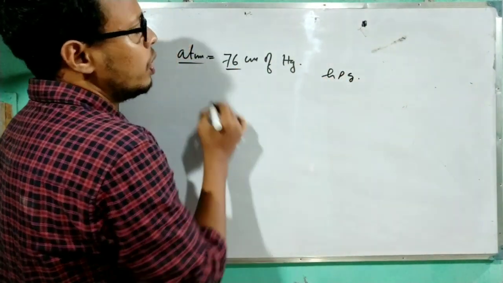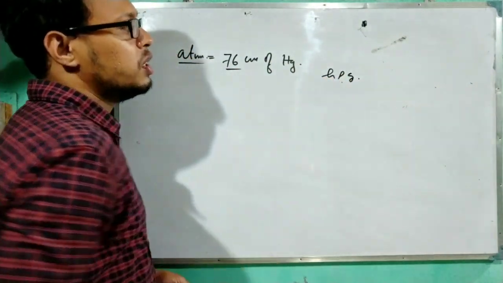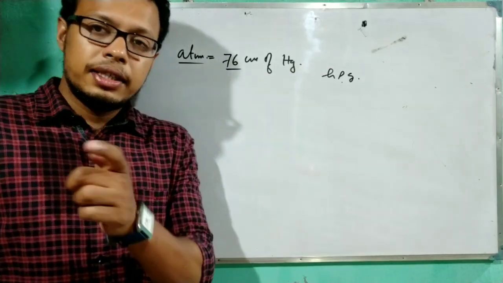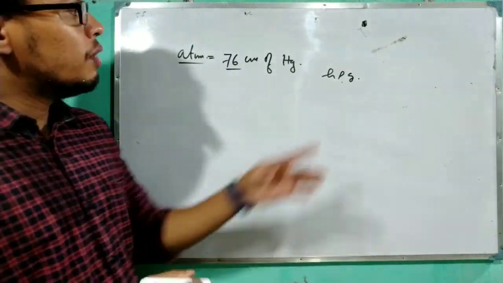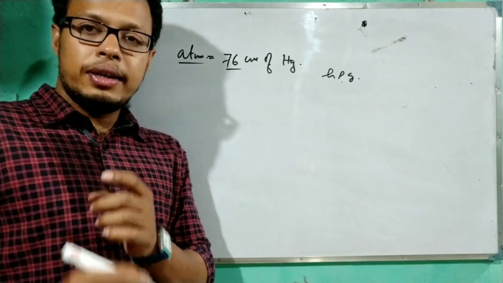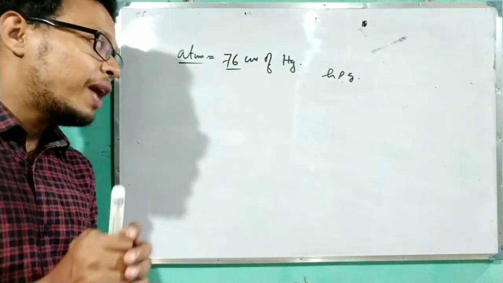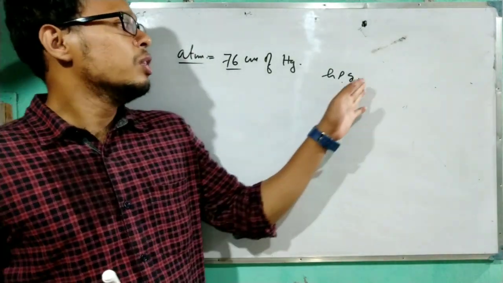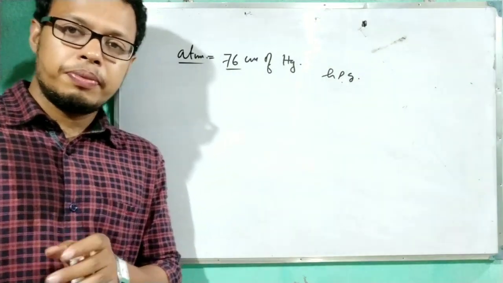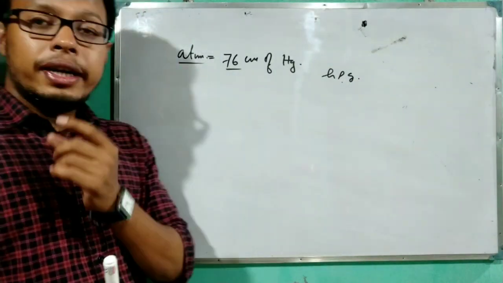Put the value of h as 76, rho is the density of mercury and g is the acceleration due to gravity. Then the value will come near about 1.013 into 10 to the power 5 Pascal, which is the value of 1 atmospheric pressure.